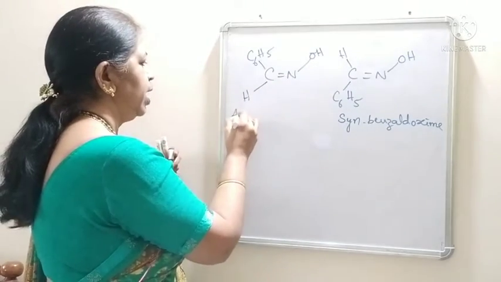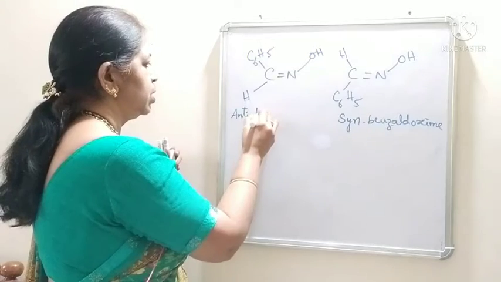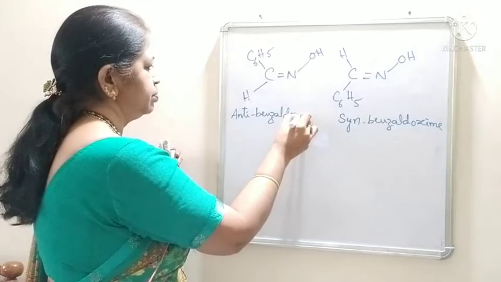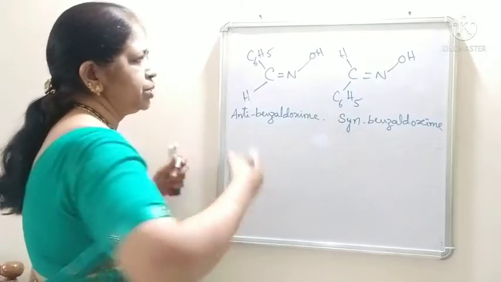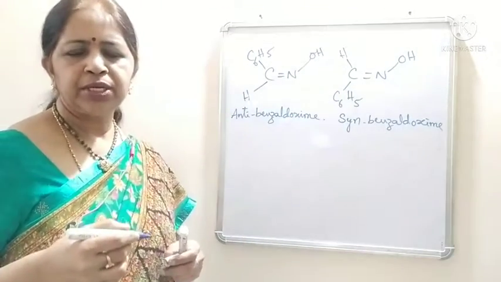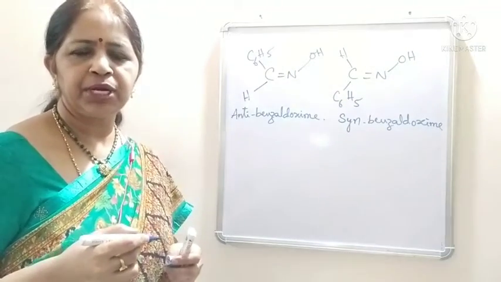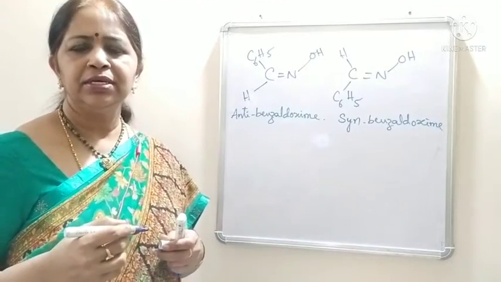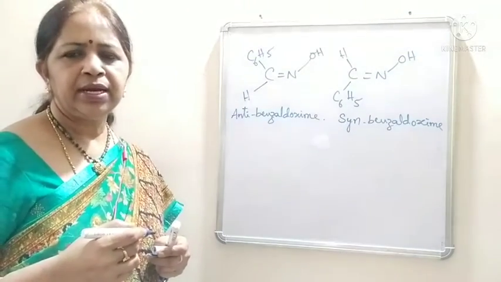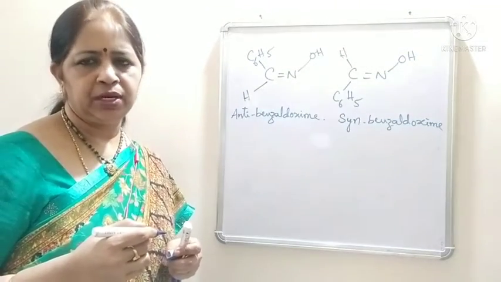This is anti-benzaldoxime. Okay, students, this is geometrical isomerism. So, this geometrical isomerism is also known as cis-trans isomerism or syn-anti isomerism also.